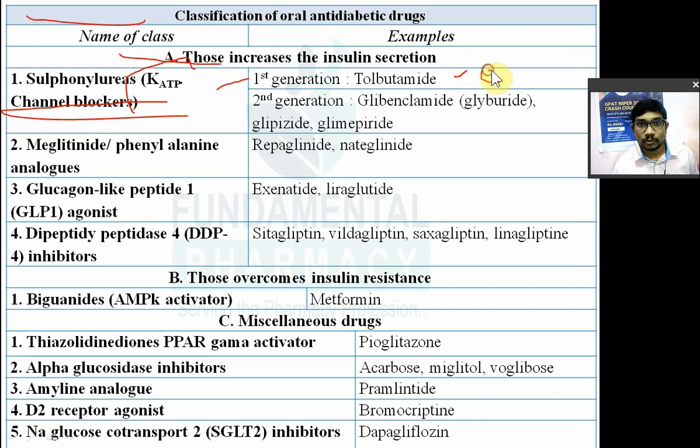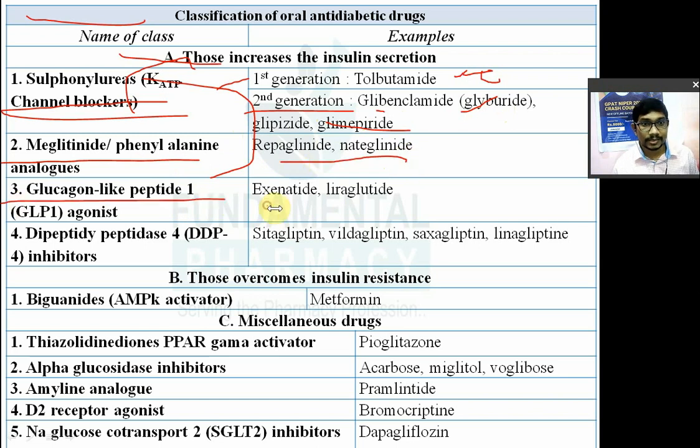tolbutamide and chlorpropamide. See, tolbutamide and chlorpropamide. Then second generation, in that you have glibenclamide, which is also known as glyburide. Then glipizide and glimepiride. Okay. Then second is meglitinides. They are also known as phenylalanine analogs. तो mechanism क्या है इनका, same, KATP channel blockers. पहले जो दो है same mechanism. So examples are nateglinide, repaglinide. Okay. Third is the glucagon-like peptide agonist, GLP-1 agonist, exenatide and liraglutide.